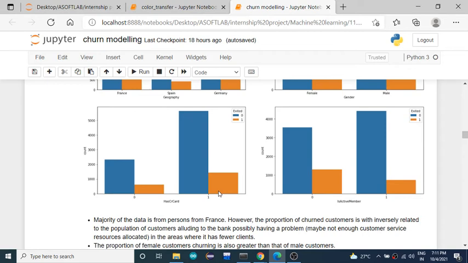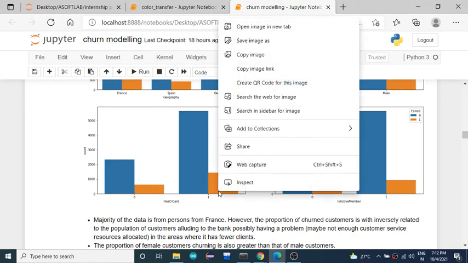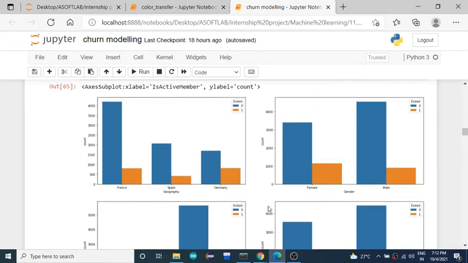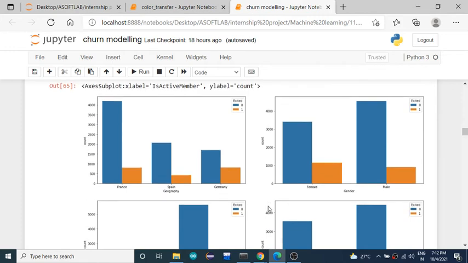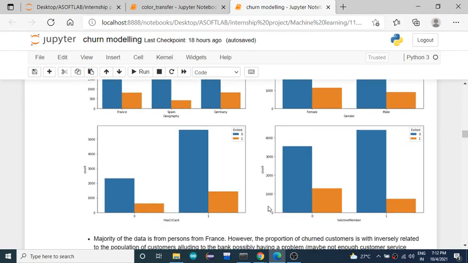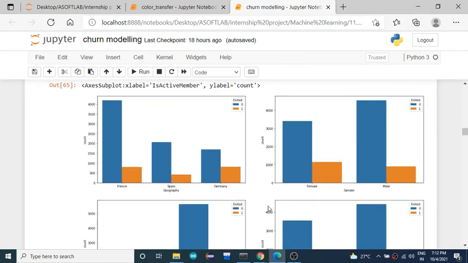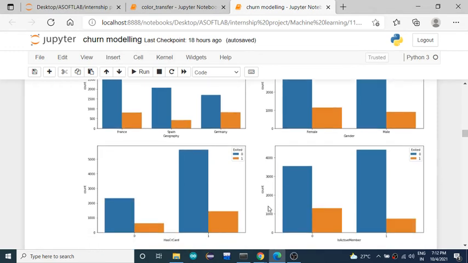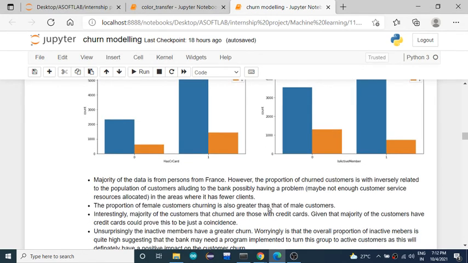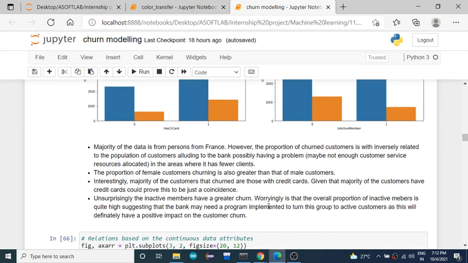Okay, so like such you can analyze your data, to see which has the most effect in predicting the result. Among these, has credit card lies in the first priority, gender lies in the second priority, is active member lies in the third priority, and geography lies in the last priority. Okay, whatever we have considered as the features, out of those this will be the priority. So unsurprisingly, the inactive members have the greater churn.